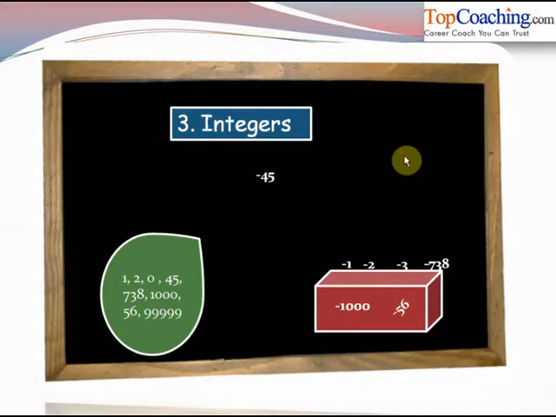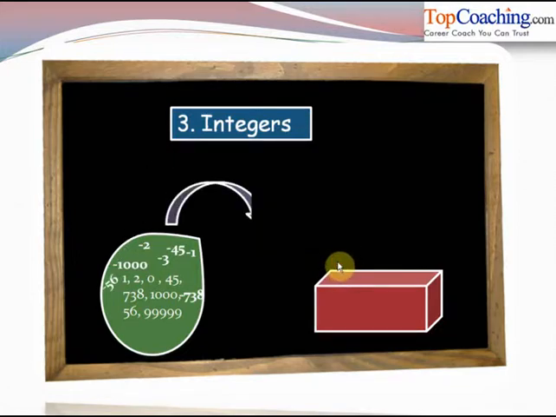Now one by one we see that if all these numbers are inserted into this bag, then this very bag which had whole numbers initially now consists of integers. So this bag is made up of integers. Thus the whole numbers plus the negative of natural numbers together constitute the integers. So this is the basic difference between natural numbers, whole numbers and the integers.